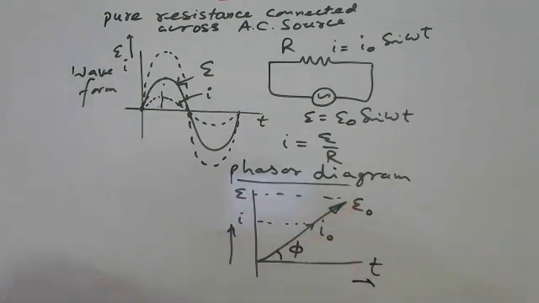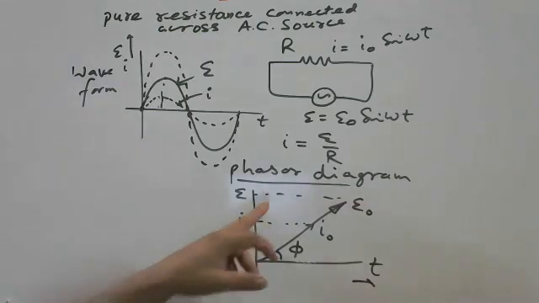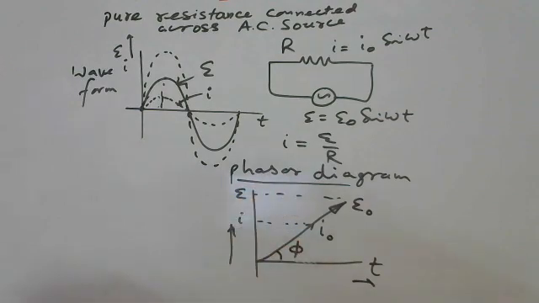We are getting the direction, we are getting the amplitudes, we are getting the instant values, we are getting the phase difference. So this is a very special diagram called phasor, phase and vector. This is more than a vector, because in vector magnitude and direction are there. Here phase is also there. So this is the phasor diagram, which is very important. It gives you instantly so many pieces of information in one graph only. Any doubt here in the pure resistance, behavior of the pure resistance and the waveform and the phasor diagram?